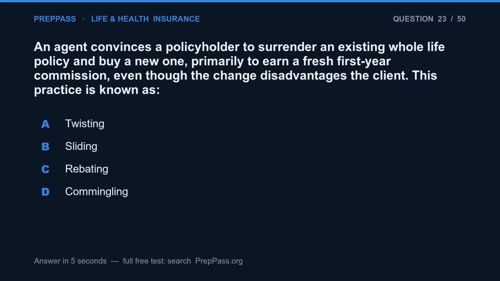Question 23. An agent convinces a policyholder to surrender an existing whole life policy and buy a new one, primarily to earn a fresh first-year commission, even though the change disadvantages the client. This practice is known as A. Twisting, B. Sliding, C. Rebating, D. Commingling.